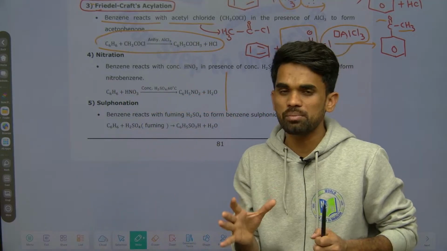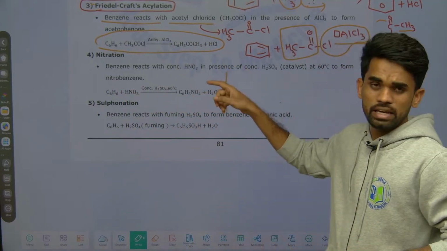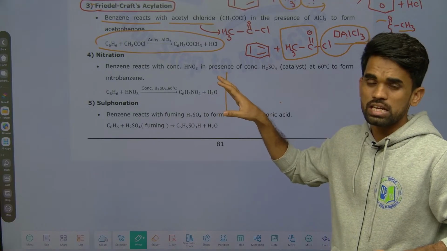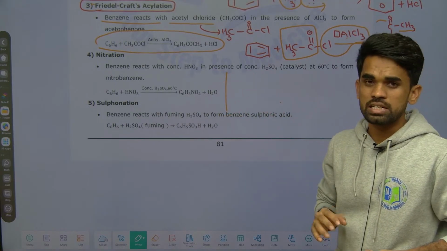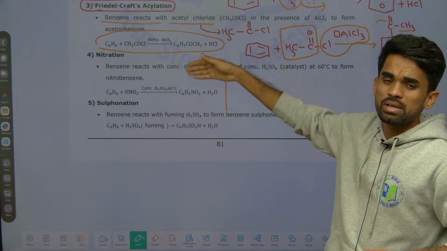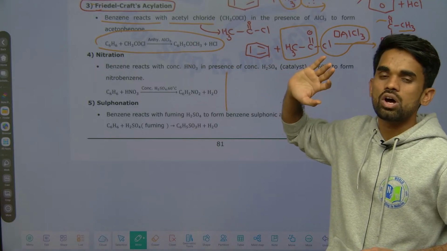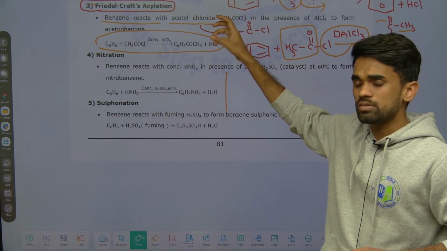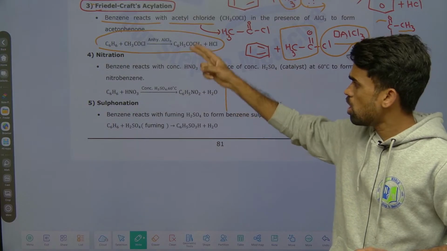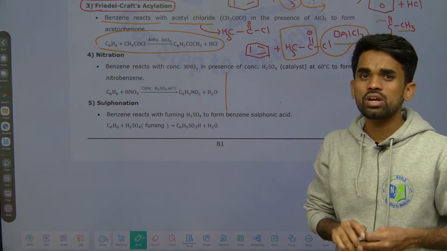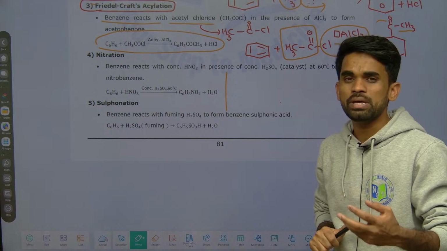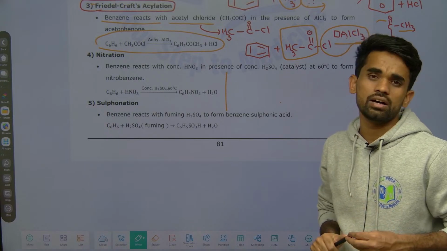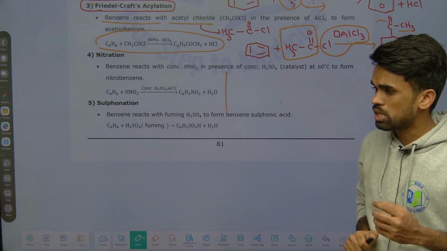If you are exploring any organic chemistry part to solve some questions, definitely you will be familiar with some of these reactions, because all these reactions are very regular in IPE, JEE, NEET, EAPCET preparation.